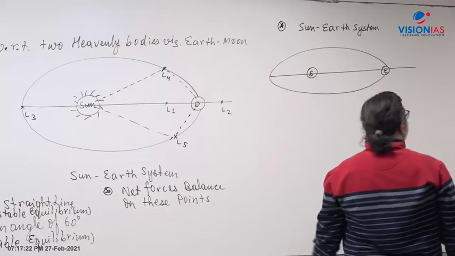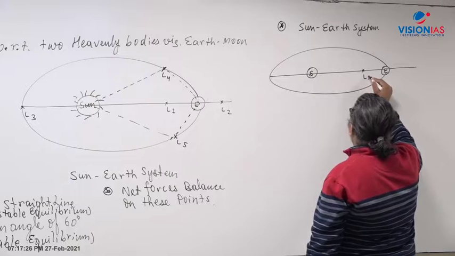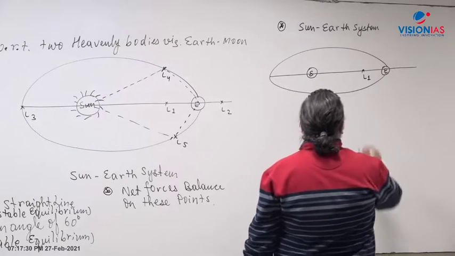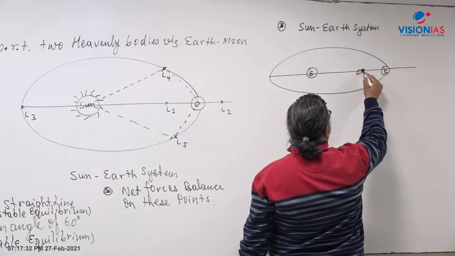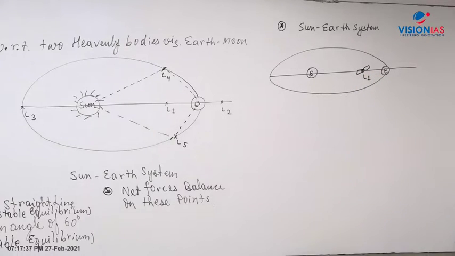For example, if we focus on the L1 point, and let's say at the L1 point you have a satellite or a spacecraft. I have drawn the satellite here, or spacecraft.